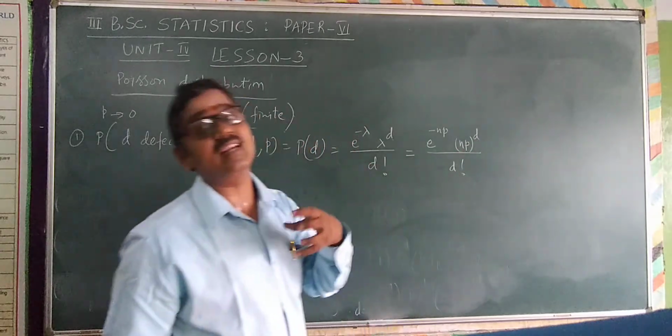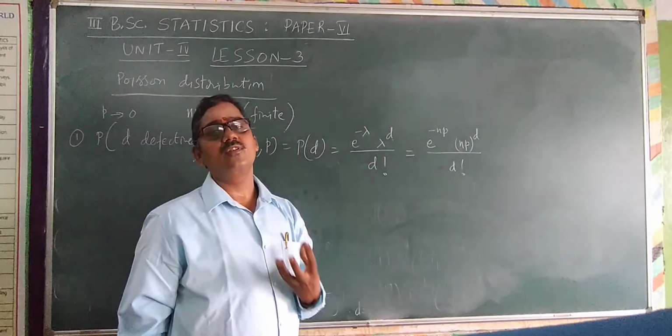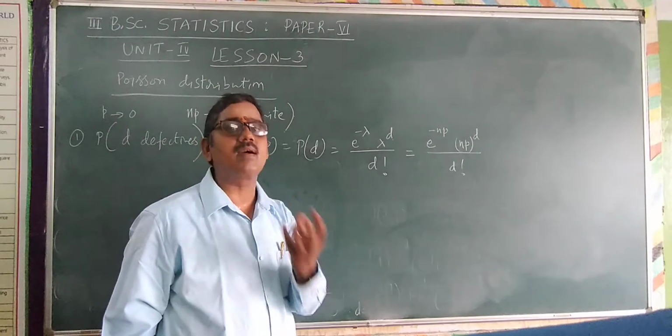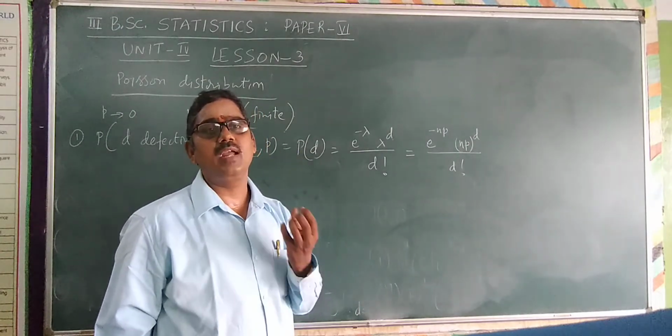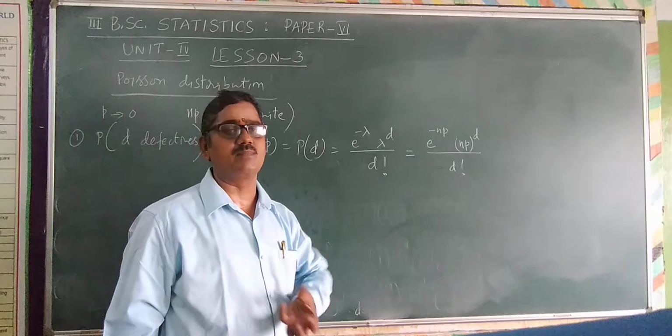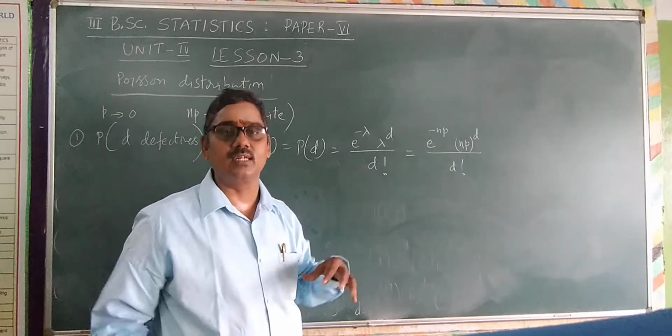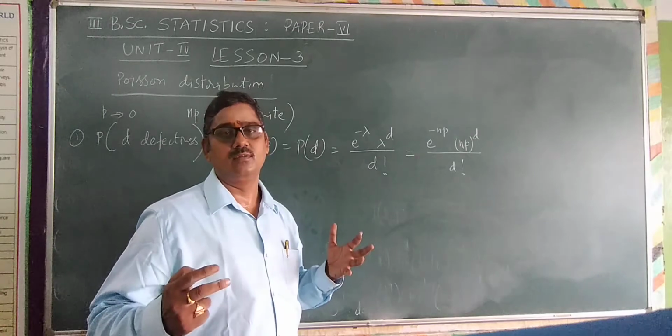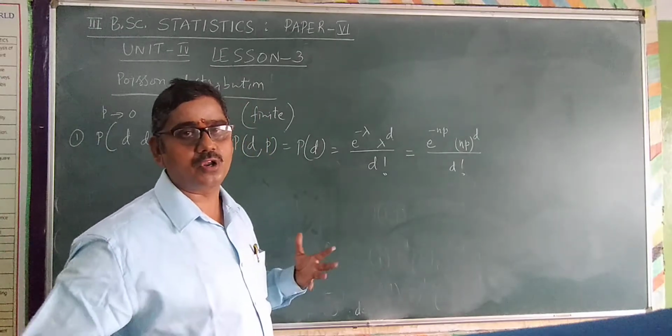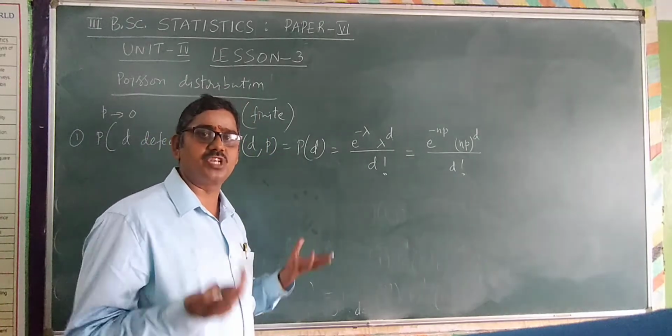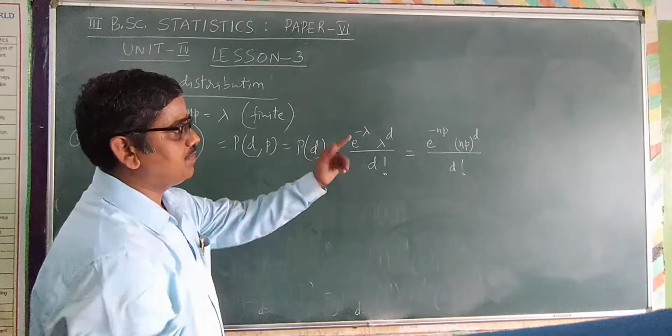Why am I replacing with NP? Because P determines everything: P, the proportion of defective items, the fraction defective, the lot quality, which determines the quality of the lot, the outgoing quality AOQ, ASN, ATI, OC curve, everything.